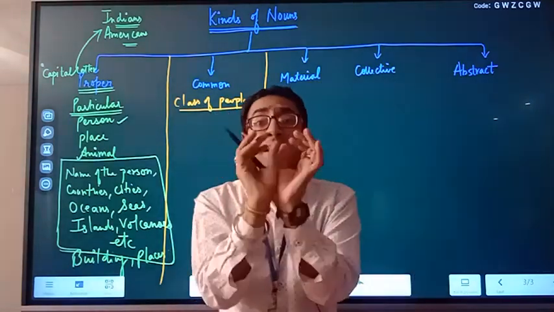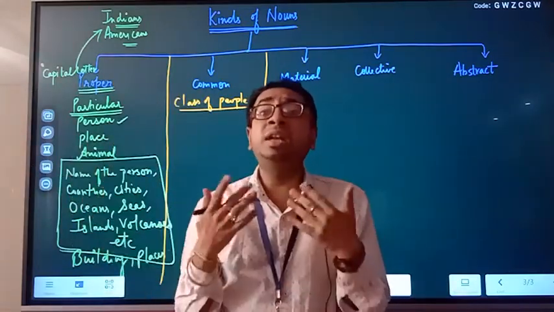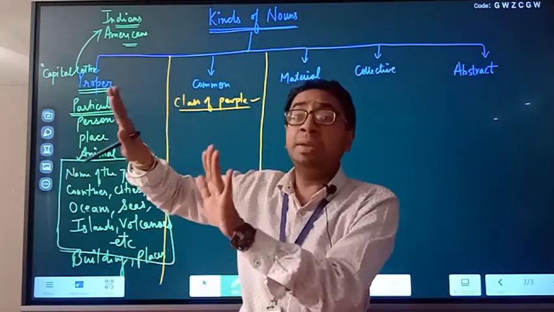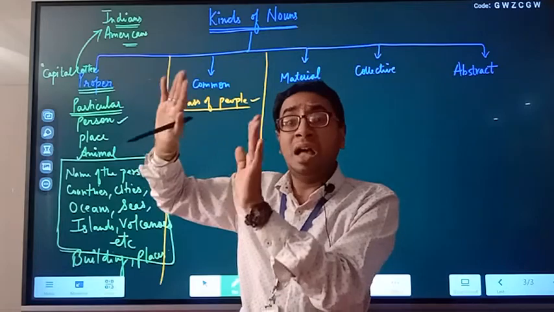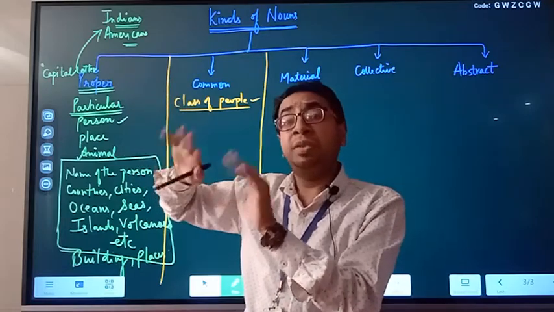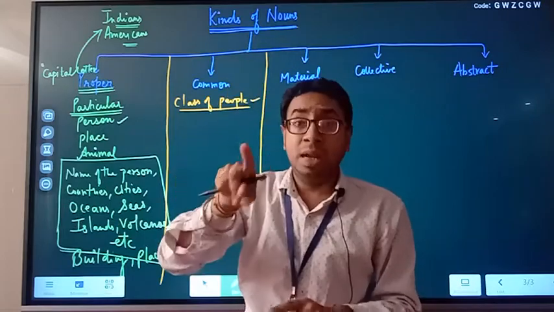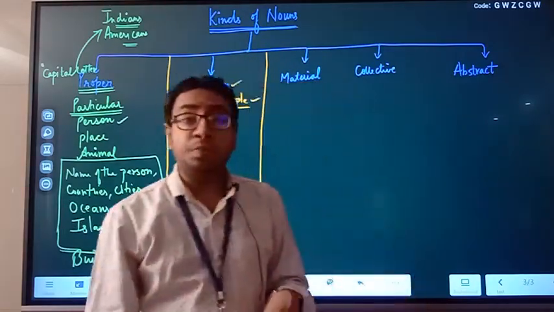I need not call the carpenter with a particular name. For example, Arvind is a carpenter, and I called him. Arvind is coming to my home to do some work. So what is Arvind here? Proper. But he's a carpenter, so he comes under the category of common noun.